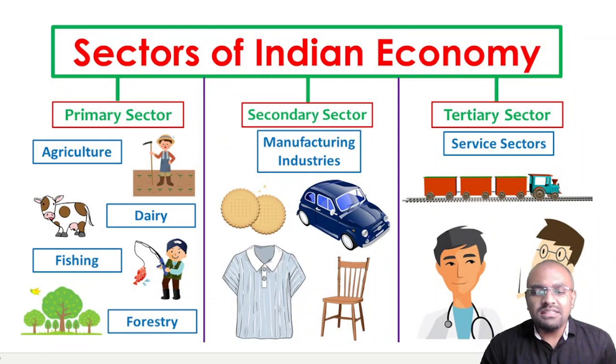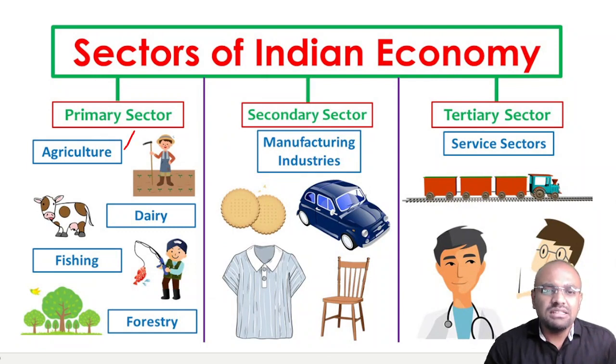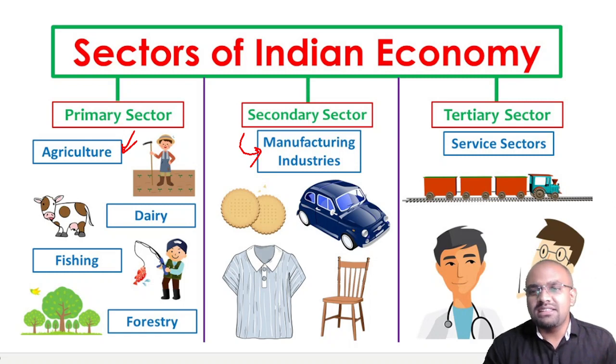This primary, secondary, and tertiary sector means that primary is nothing but agriculture and allied sector, secondary means manufacturing and industries, tertiary sector is service sector. Friends, we should know which all sectors come under primary, secondary, and tertiary. Usually agriculture, dairy, fishery, forestry, etc.